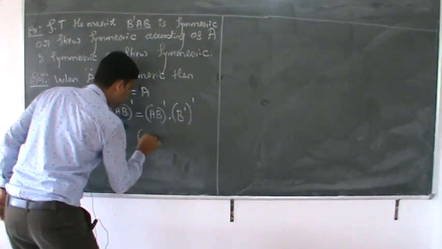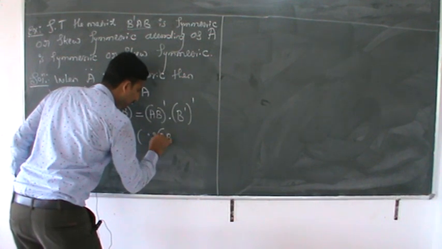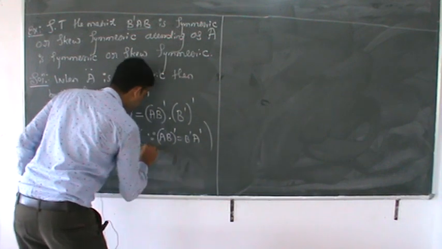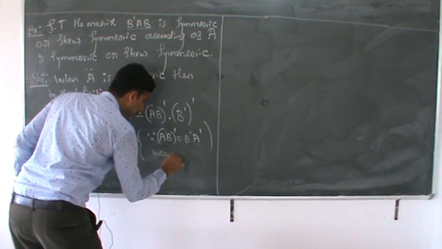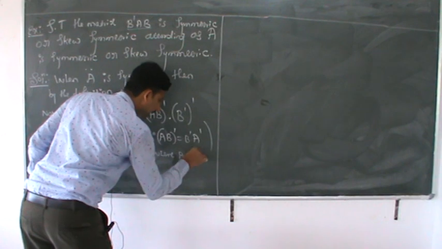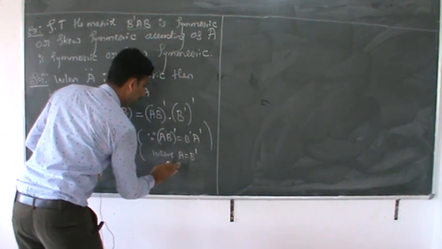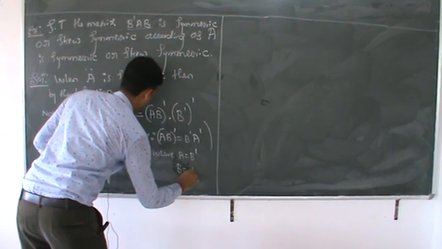I will write down AB whole dash is nothing but B dash A dash, where A is equal to B dash and B is equal to AB. Correct?